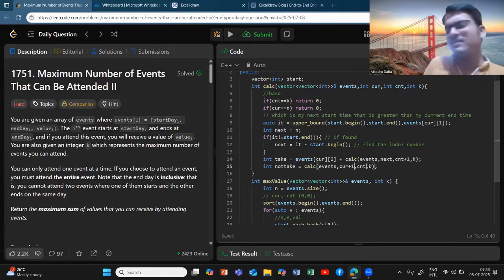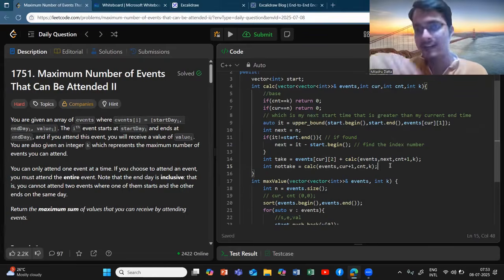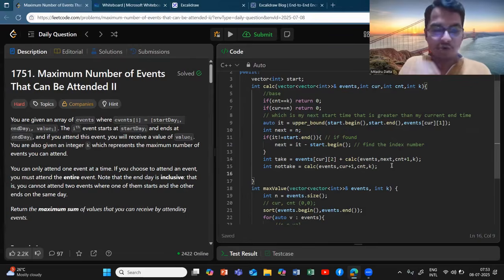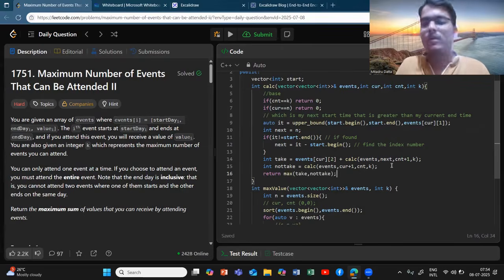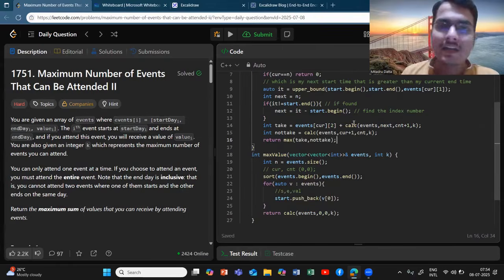If I have not taken this index, just move to the next index. If I have taken this index, just move to the next feasible index. This is the thing you need to do. Now you need to return nothing but the max of take, not take, whichever is the maximum value obtained between take and not take. You just return me that.